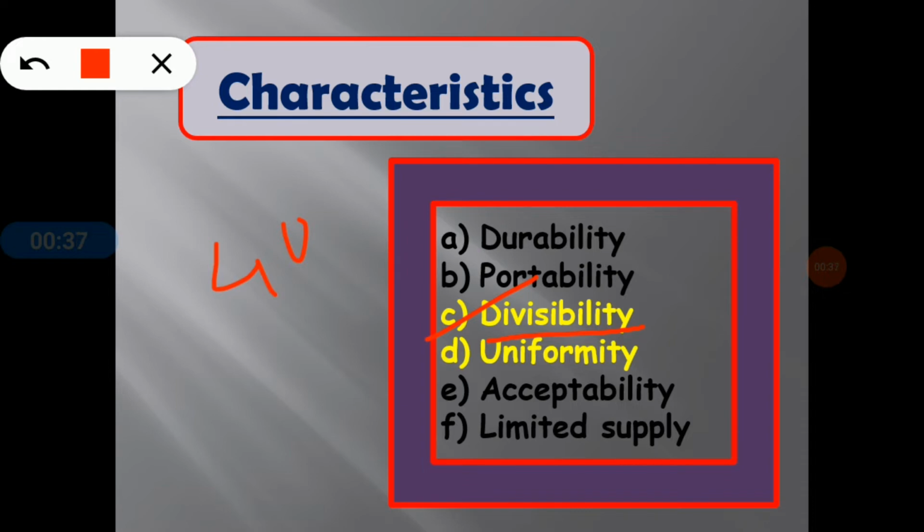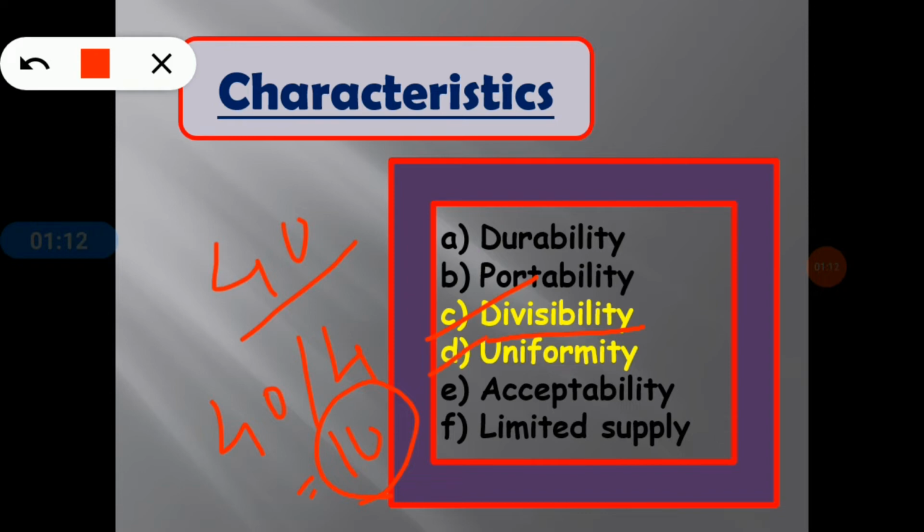So you can purchase 250 grams of potatoes. How is it possible? Because the price of 1 kilo of potatoes is 40, and the price of 250 grams is 40 by 4, that means 10. So money is divisible. Good money has the power of divisibility, and that's why divisibility is one of the most important characteristics of money.